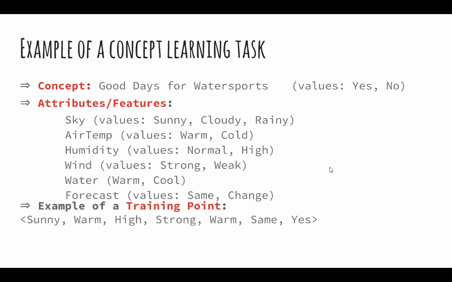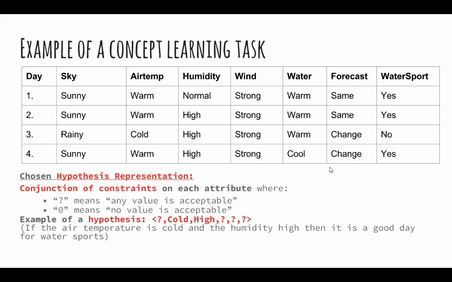Example of a concept learning task. To ground a discussion of concept learning, consider the example task of learning the target concept, for example, good days for water sports. We also define the following attributes and their set of values. This table consists of a set of example days, each represented by a set of attributes.